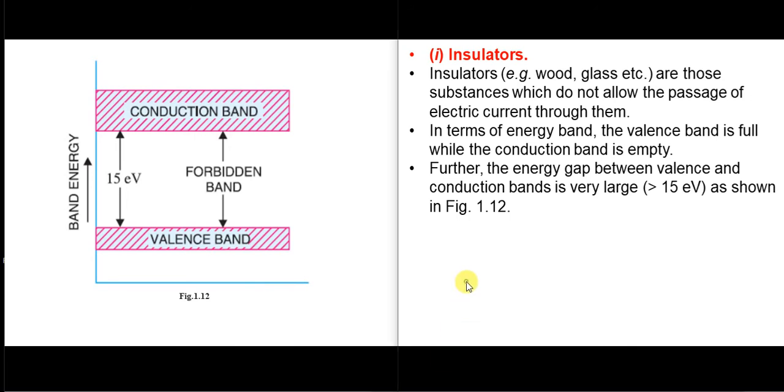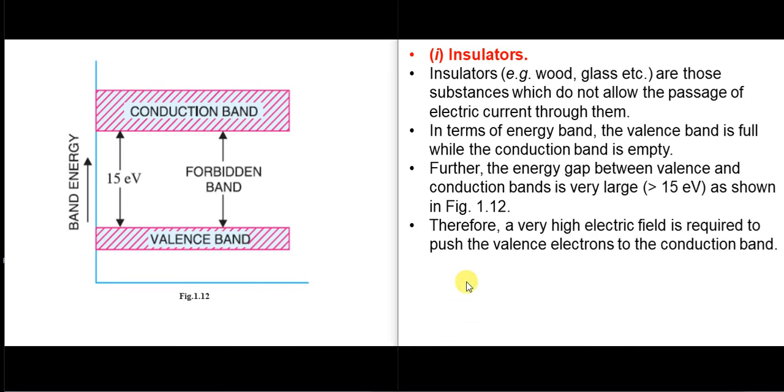Hence, a very high electric field is required to push the electrons from this valence band to the conduction band. Generally in the case of insulators, thousands of volts are required to push the valence electrons from the valence band to the conduction band so that conduction takes place.